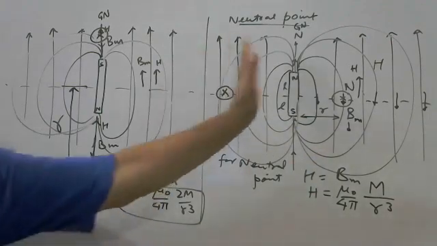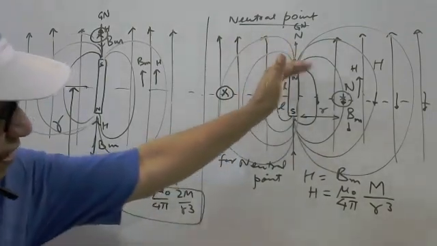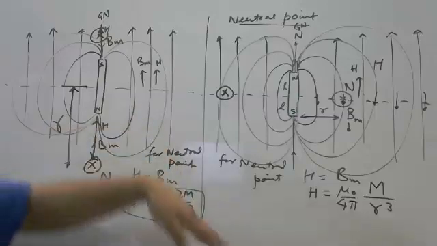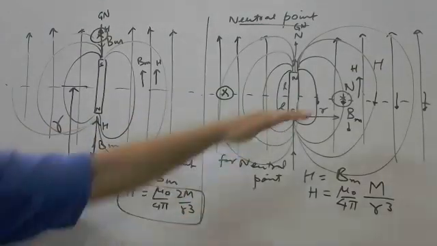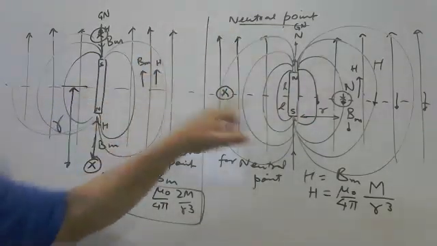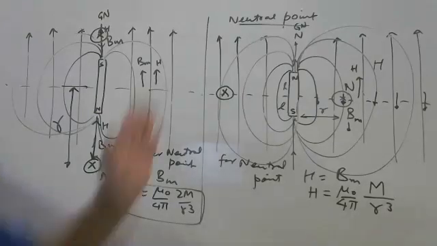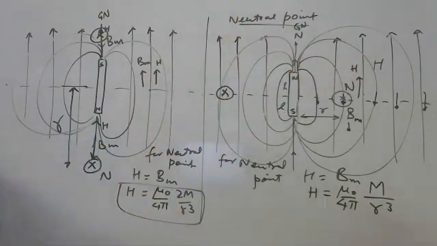See, if we rotate the magnet by 180 degrees, think about the neutral point rotating by 90 degrees. Got it now? It means if we rotate the magnet by 180 degrees, the neutral point will rotate by 90 degrees. If we rotate the magnet by 90 degrees, the neutral point will rotate by 45 degrees.